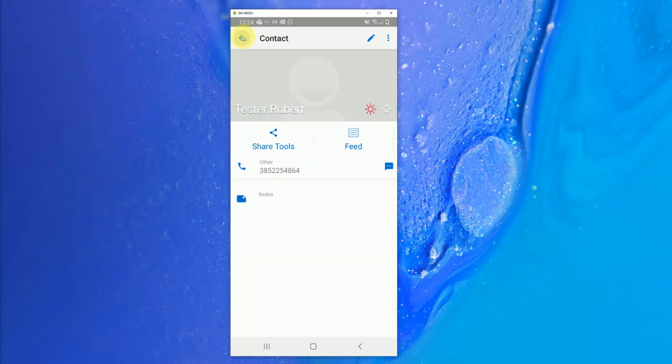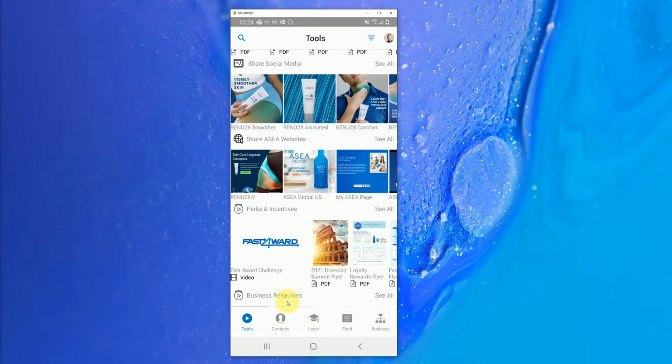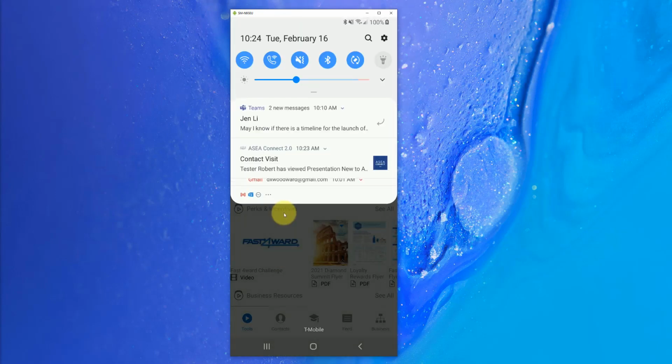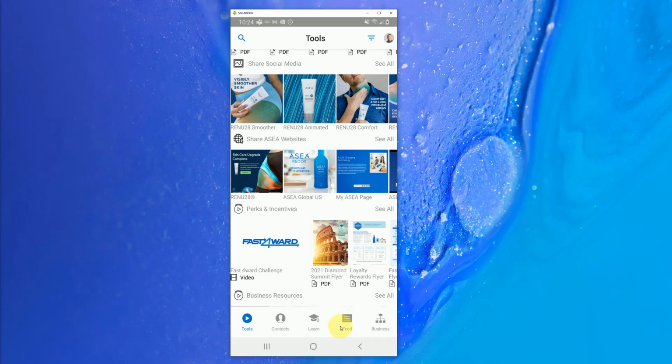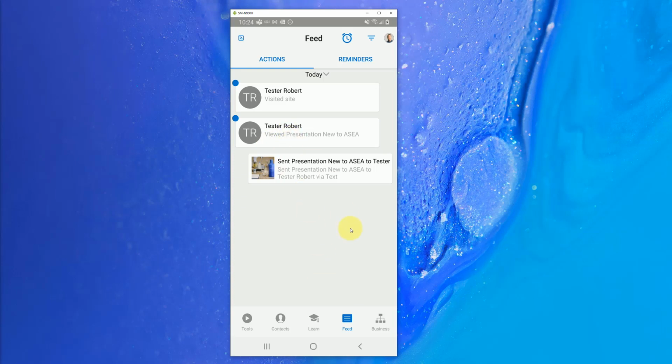So let's go back here to the contact. Let's go back to our main page here for the tools section, and I want to show you here where all of these notifications are saved. All of these notifications for Tester Robert here. So if I click on the feed button, and I do a pull down to refresh on there, this pull to refresh feature is something you're going to be using frequently, so get used to it. It's a good way to make sure you're always getting the latest content. So you can see here, I sent a presentation to this gentleman, he watched it, and I marked it as a reminder here with those little blue circles.